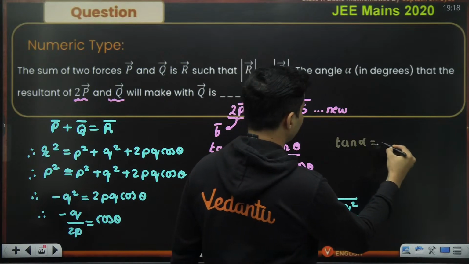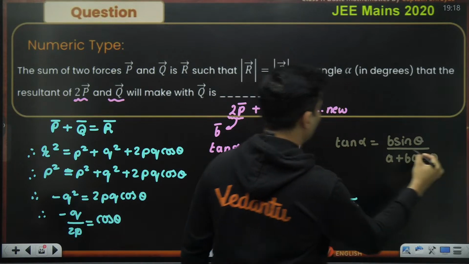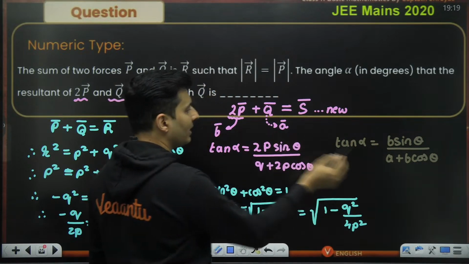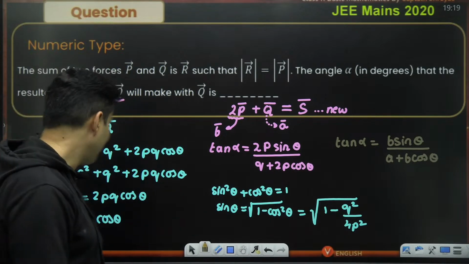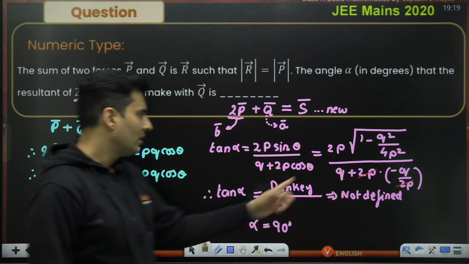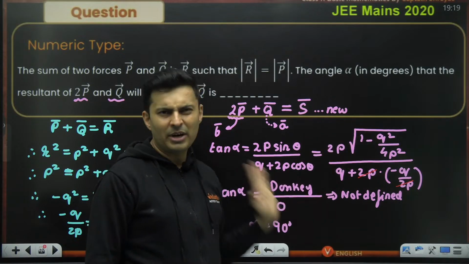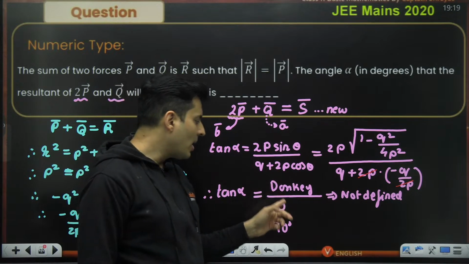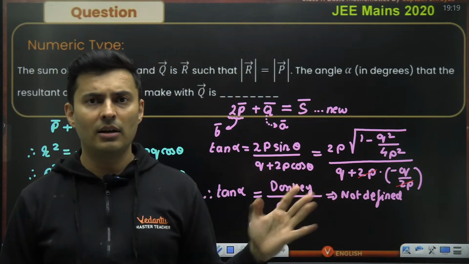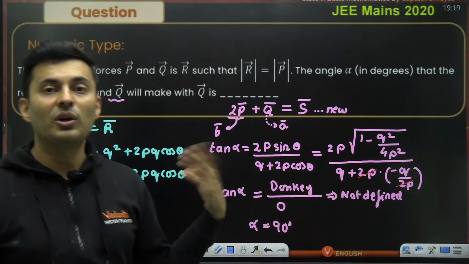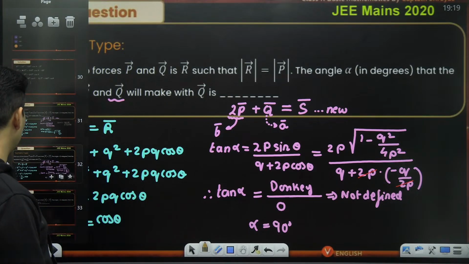Tan of alpha is b sine theta upon a plus b cos theta. Now b is nothing but 2p, a is nothing but q. Automatically you will get this answer. Is this now absolutely clear? Okay, perfect. Once you solve this, the denominator 2p cancelled, q minus q is 0. It doesn't matter what is on the top. If you have any number by 0, it is not even defined. Don't say the answer is 5, 10, 100, 1 lakh or infinity. No, it is not defined. And when tan of a number is not defined, the angle is 90 degrees.